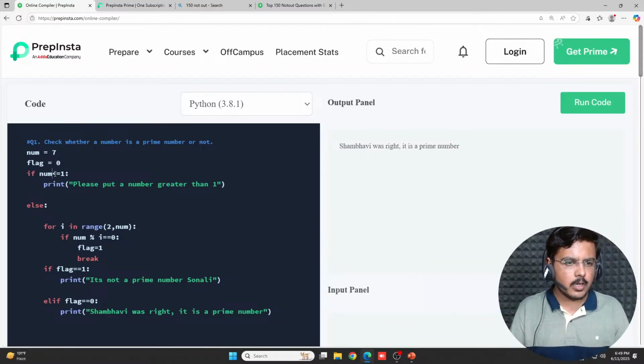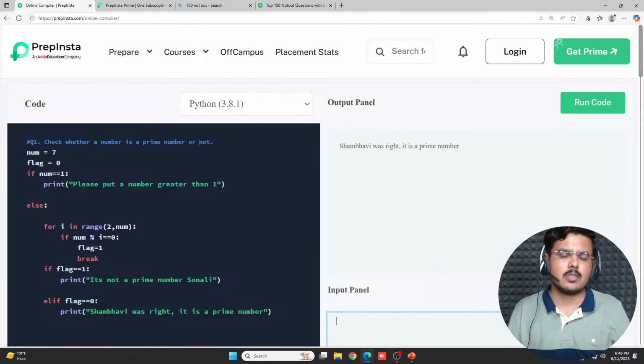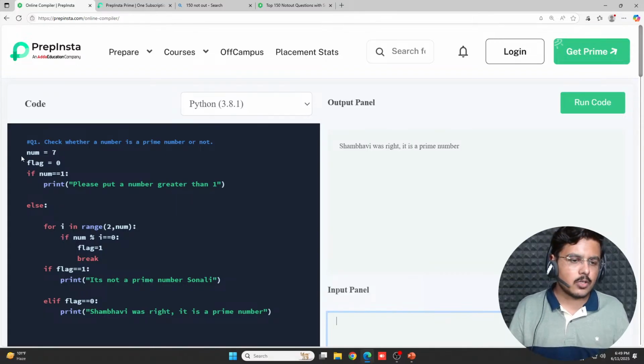Okay, so you want number equal to 1. How does that change anything? It's pretty much the same. Fine. So we've understood about this question.